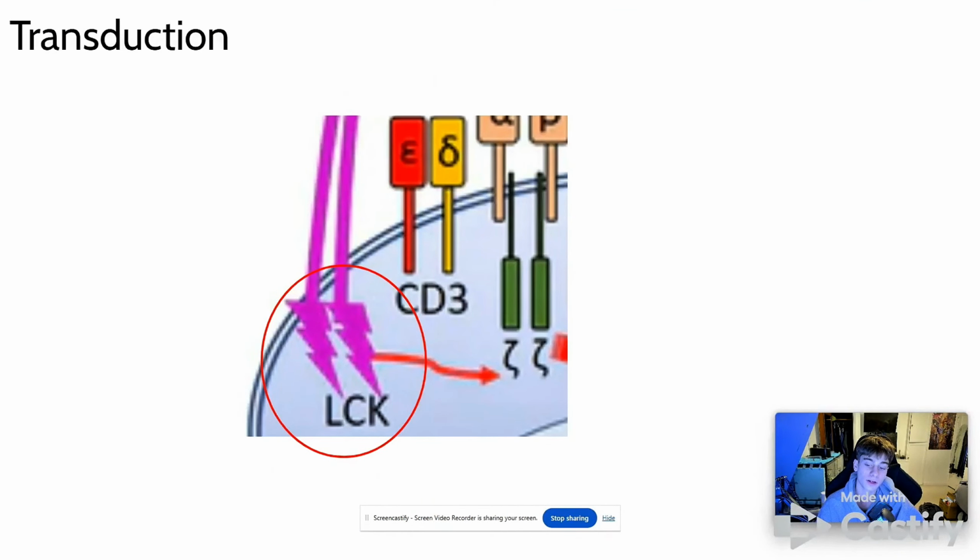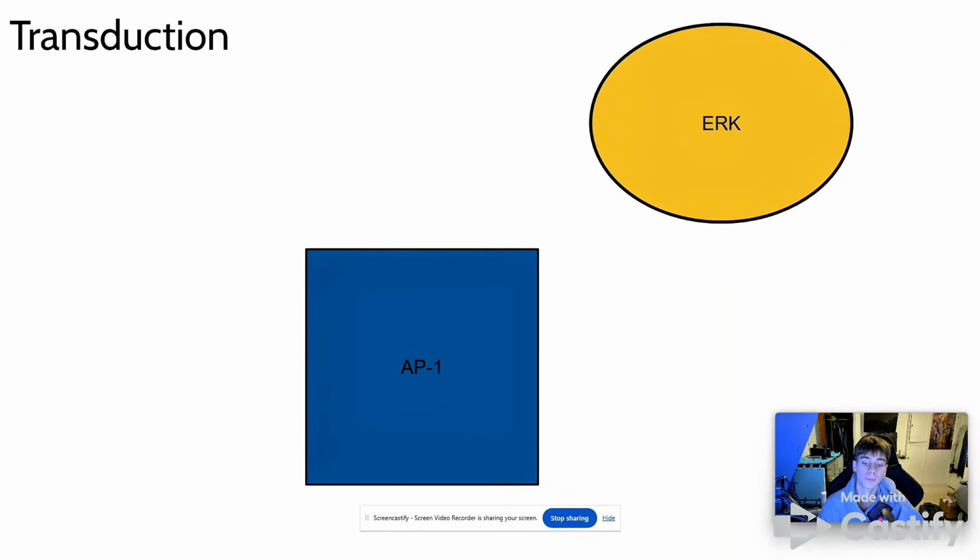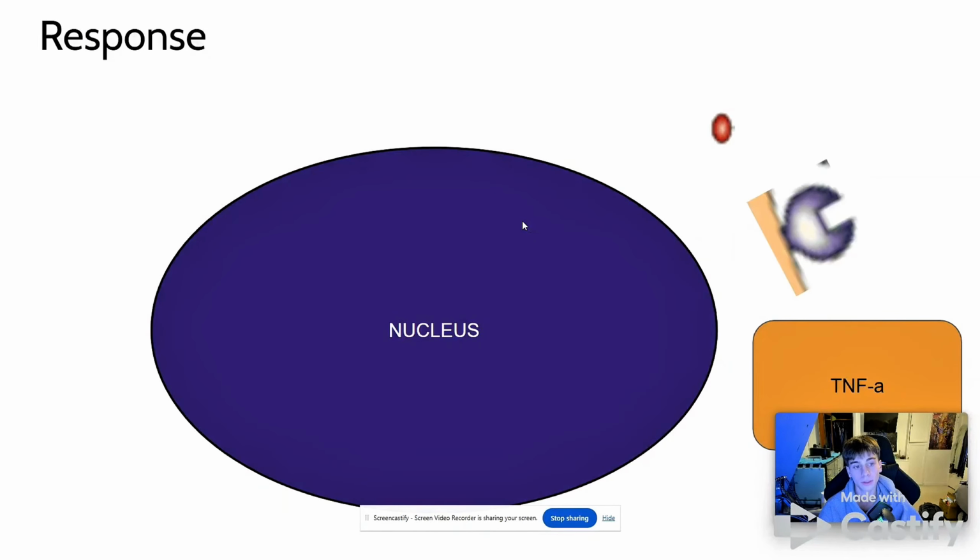This LAT protein is going to activate the RAS G protein. When this RAS G protein gets activated, it's going to activate the RAF kinase. This RAF will start a phosphorylation cascade, starting with RAF, going to MEK, and ending with ERK. Now, this ERK will phosphorylate AP1, which is a transcription factor. It will go and code for 3 different molecules. We'll have granzymes, perforins, and then a bunch of cytokines, including TNFA.